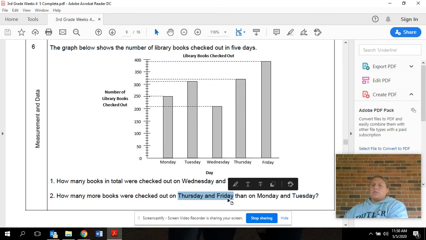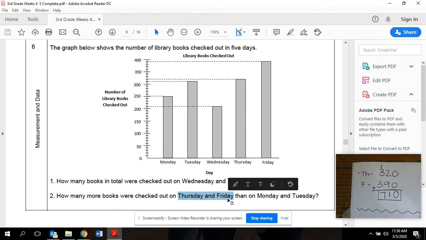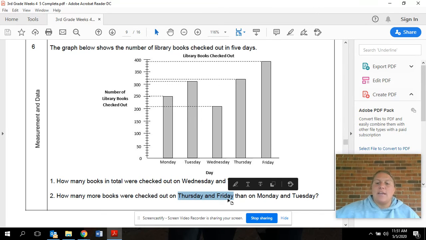Okay, so on Thursday and Friday, 710 books were checked out. And I got this because 0 plus 0 is 0. 9 plus 2 is 11, so there's my 1, and I carry the other one up here. 3 plus 3 is 6, plus 1 is 7. Now I'm going to do the same thing for Monday and Tuesday.